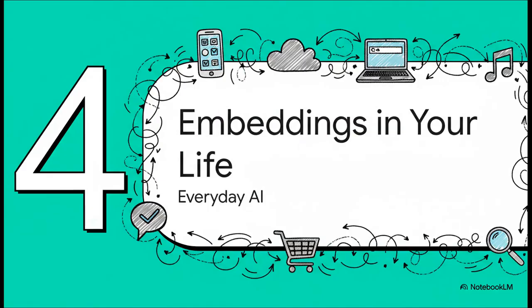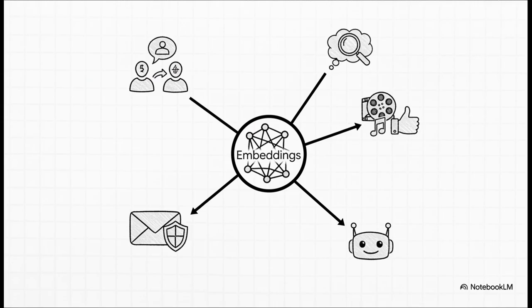Okay, so why does any of this matter to you? This isn't just cool computer science theory. This technology is secretly running a massive part of your digital world. You're using embeddings every single day, probably without even realizing it. When you search Google for a concept, not just keywords, that's semantic search, and that's embeddings. When Netflix or Spotify recommends something you actually love, that's embeddings finding similar items. Chatbots, spam filters, language translation, they all rely on this map of meaning to understand the world and to understand you.